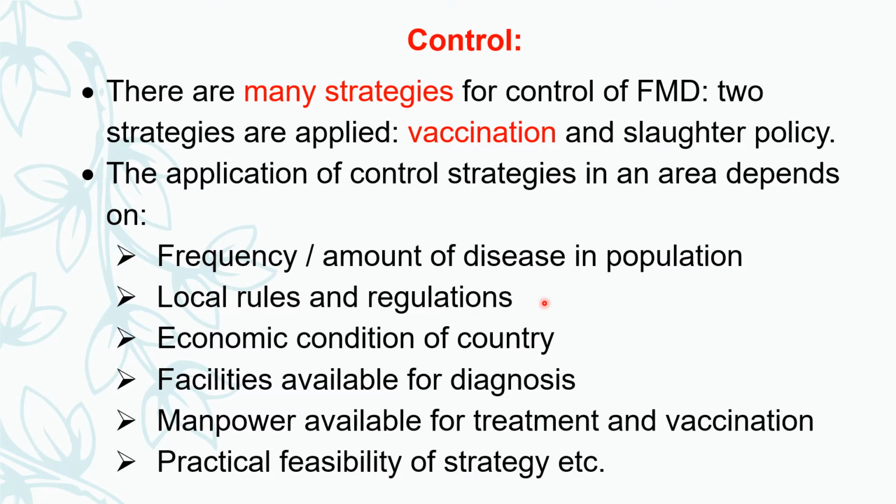Local rules and regulations matter. In many countries, slaughter policy is not permissible; in that case, vaccination strategies should be followed. Then there is the economic condition of the country. If the country is economically sound, slaughter policy is better to eradicate the disease. But if the economic condition is weak, the replacement stock is not available and the disease is widespread, then the vaccination strategy is advisable.